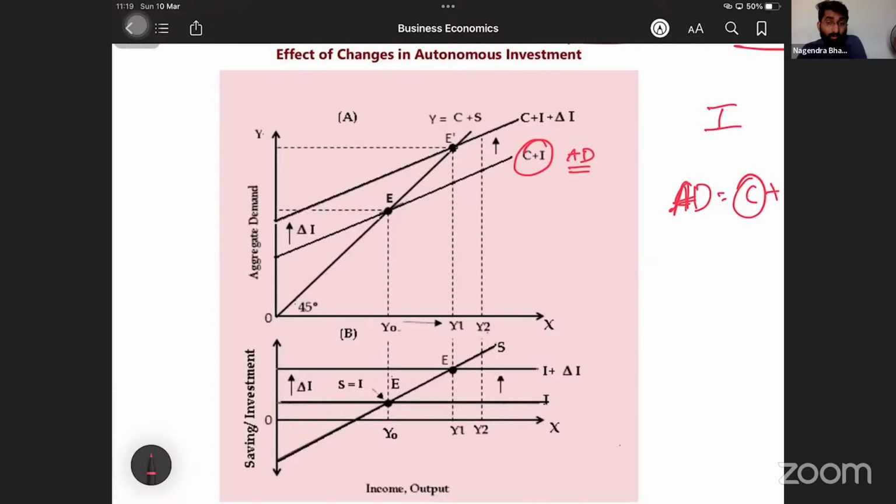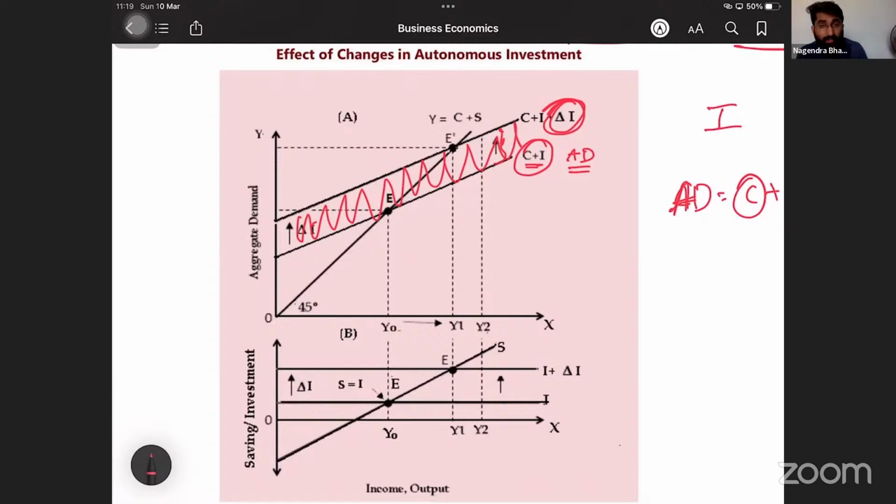There is some autonomous investment. Already some autonomous investment is included. There is delta I. What is delta I? Change in investment. So this extra which is there, this is delta I. Obviously, that has to be constant. It's not variable. Investment itself is constant. If you are increasing by 200 rupees, investment increases by 200 rupees. That means this gap is delta I. This gap is delta I.